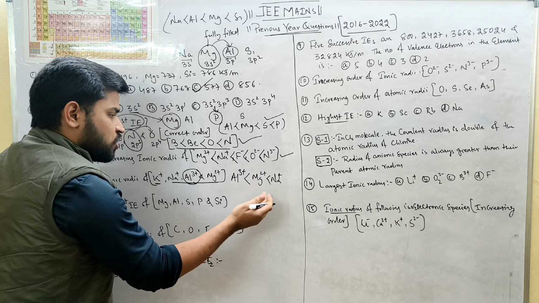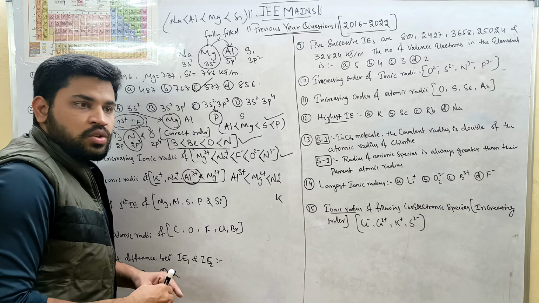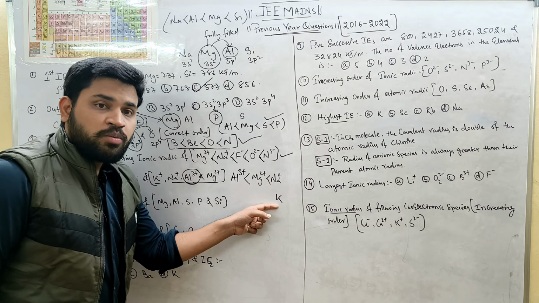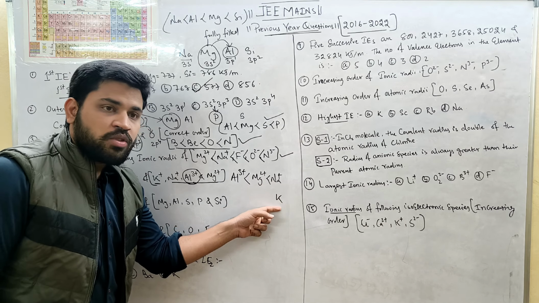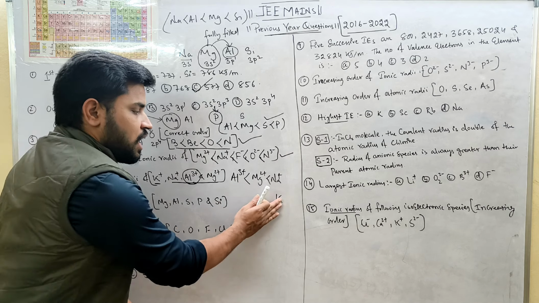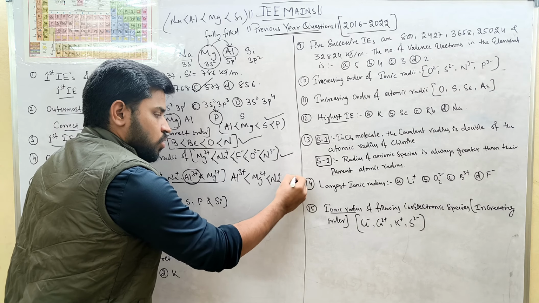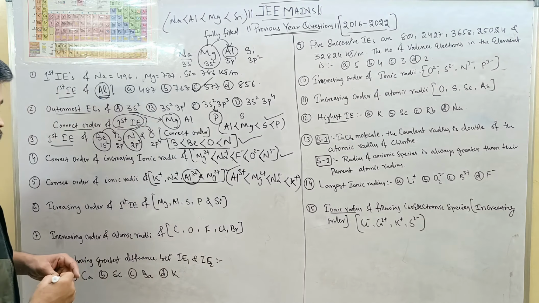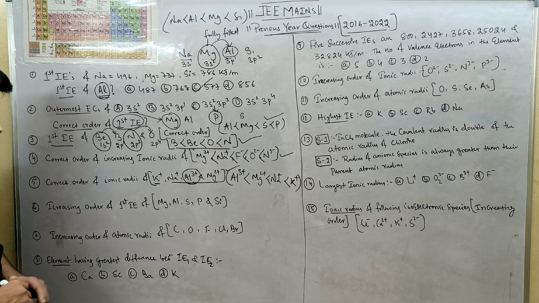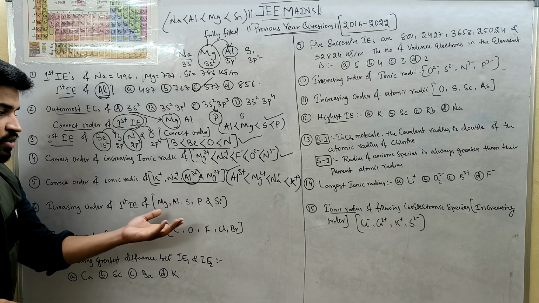Between Na+ and potassium, since potassium comes after sodium, the number of shells in potassium will be more. The number of shells in sodium will be 3, while in potassium it will be 4. So the size of its cation will be more than sodium. So this is the right order for ionic radius. When it comes to increasing order of first ionization energy, similar kinds of questions have already been repeated.